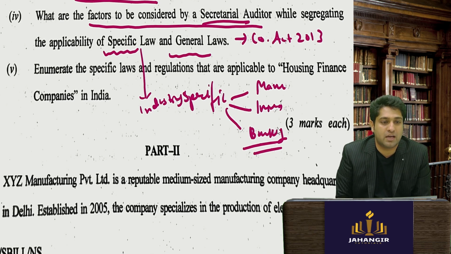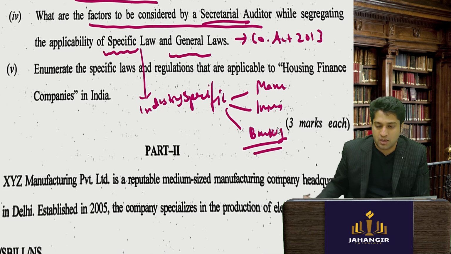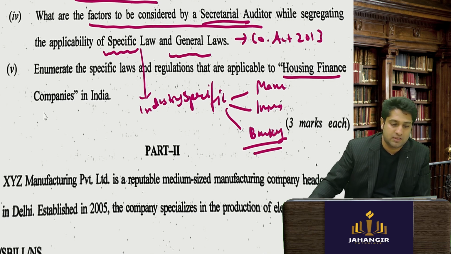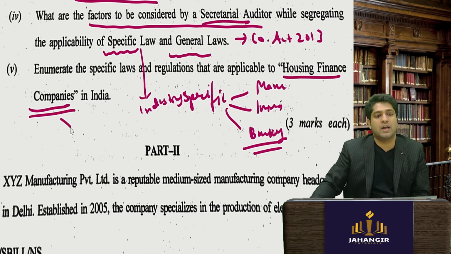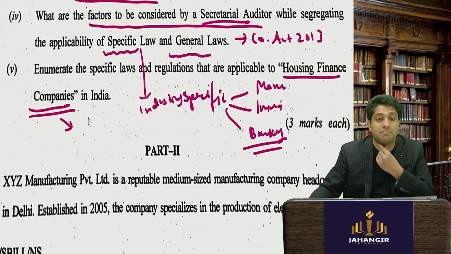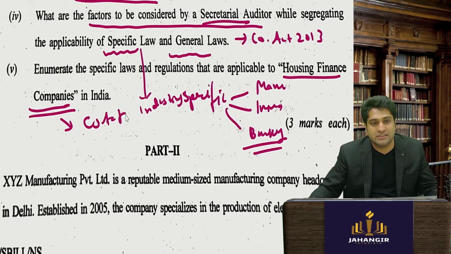Then comes: enumerate the specific laws and regulations that are applicable to housing finance companies in India. So again, the Companies Act 2013 is the general law, and the specific one is for the housing finance company.